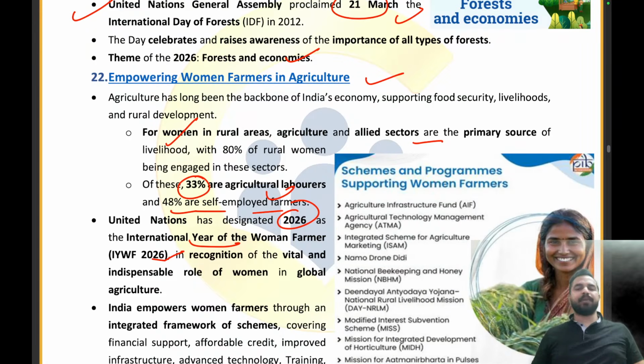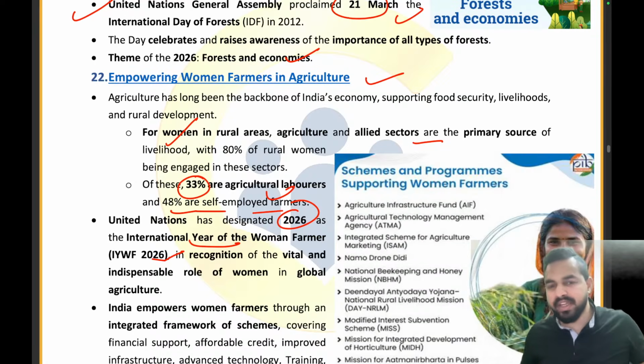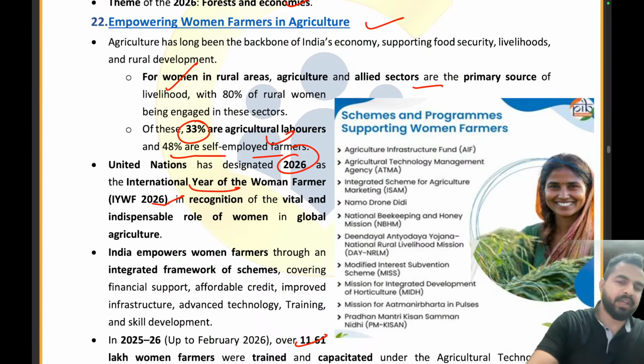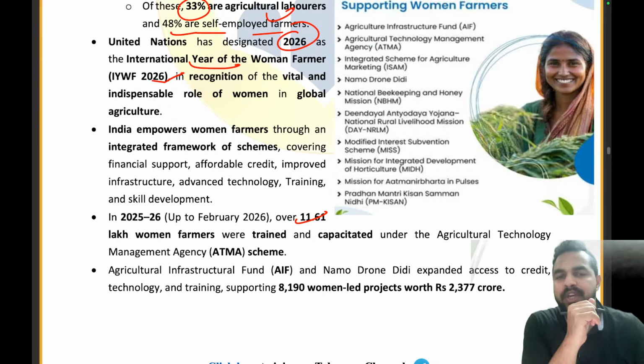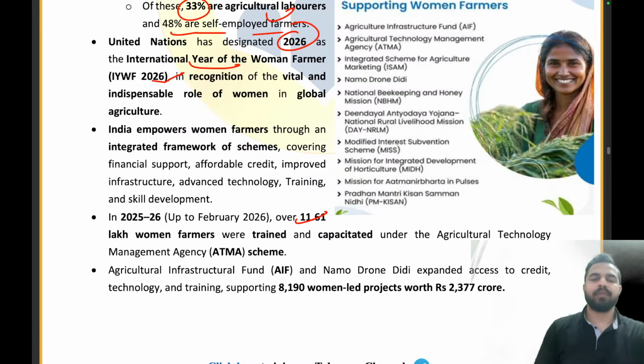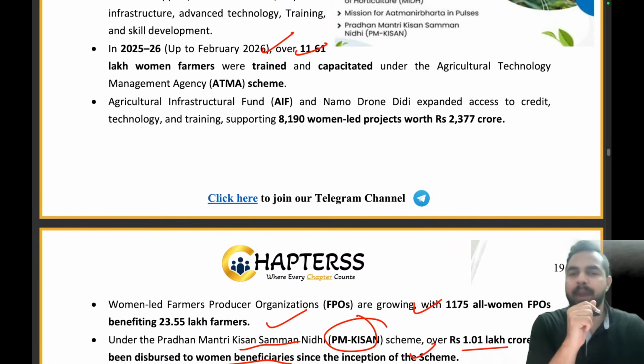So guys, empowering women farmers in agriculture. It is a primary source of livelihood, with 80% of the rural women being engaged in these sectors. Of these, 13% are agricultural laborers, 33%. And in which year are we celebrating the United Nations Year of the Women Farmer? 26, that is 2026. In 25-26, over 11.61 lakh women farmers were trained and capacitated under the Agricultural Technology Management Agency. So that's all from this article.